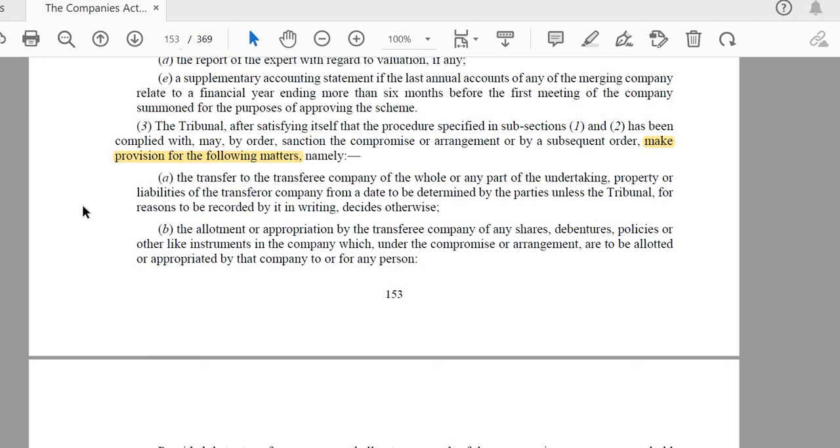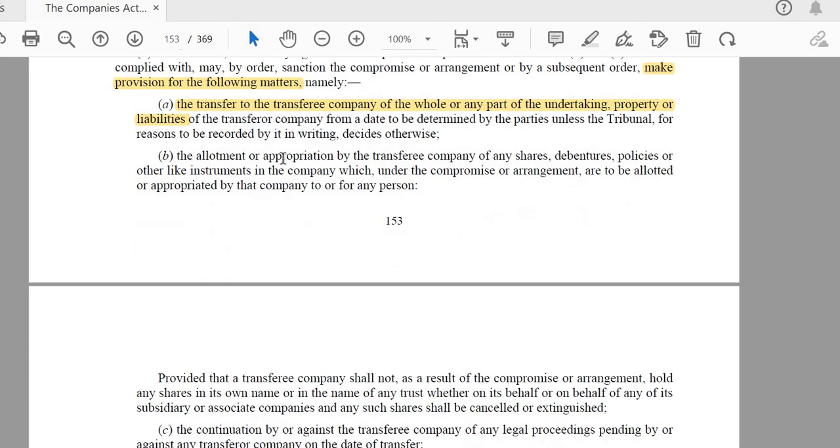For example, if A company requires reconstruction, then A is the transferor, and B, C, D, as the case may be, are the transferee. So transfer to the transferee company of the whole or part of the undertaking, property or liabilities, as the case may be.